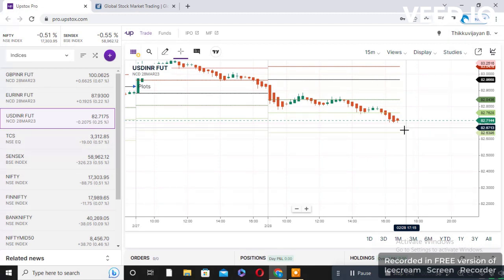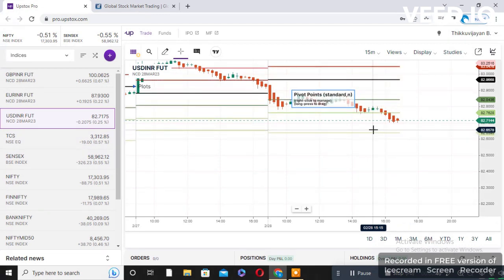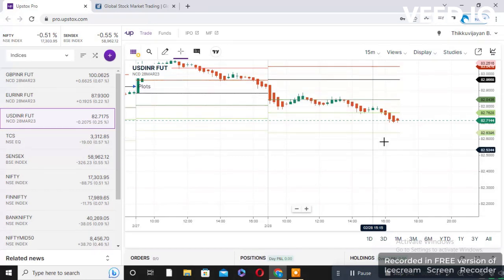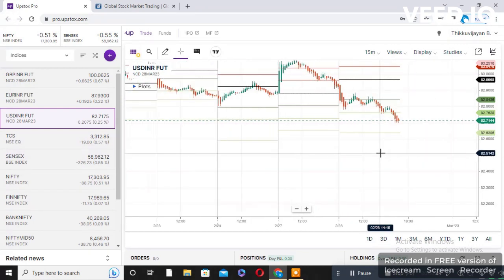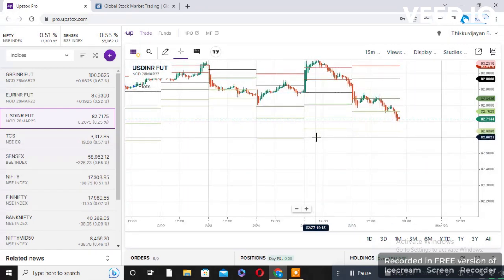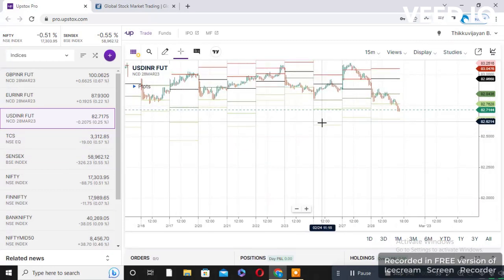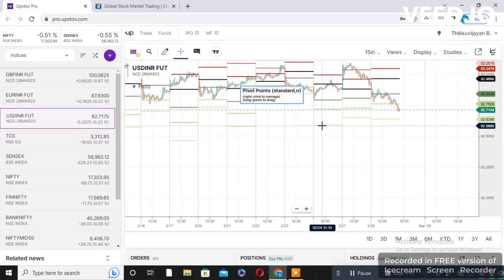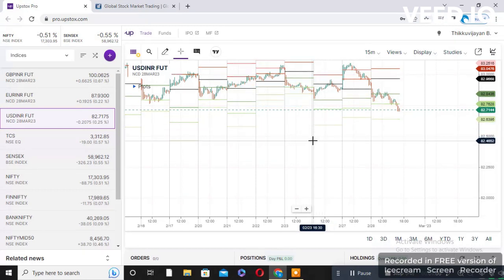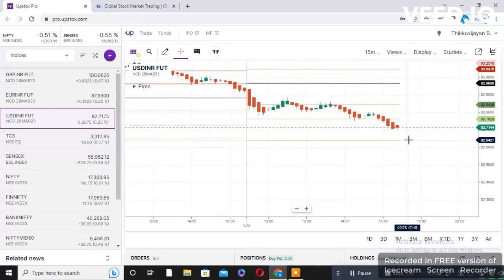Once it opens on the downside, there is an important level of 82.63. If this level is maintained, then I don't go for it. Below this level I'll take my sell position, and my target is 82.56. So this is the important level, and I'll trade in between. Today I've concluded I'm going to be only on the selling side, not the buyer side.